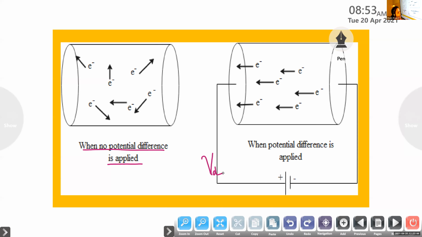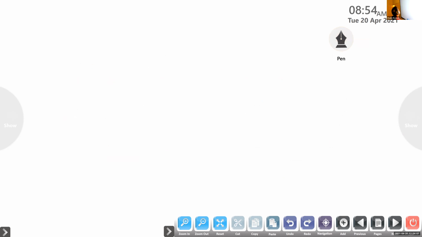Now we want to find an expression for this drift velocity, and what happens to the acceleration and velocity of the electron that drifts from the negative to the positive side. So we want to find an expression for the acceleration and velocity of the electrons drifting from the negative side to the positive side. So we can derive an expression for the drift velocity and the acceleration.